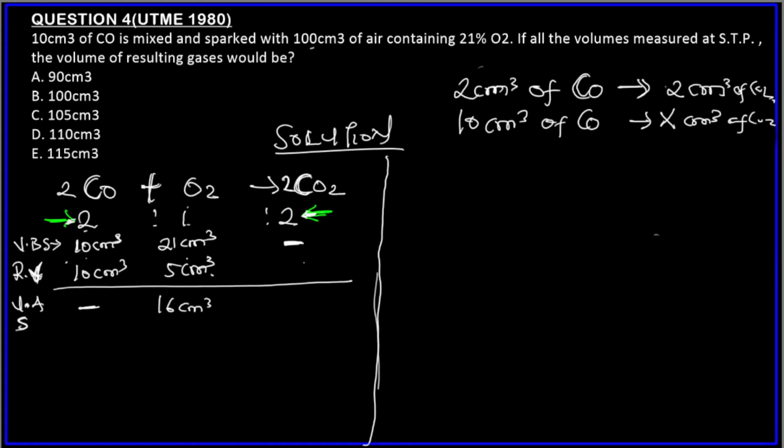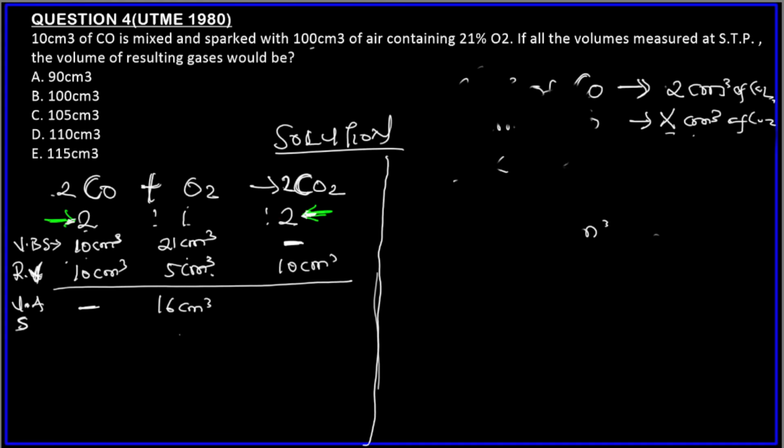Remember I said that once the limiting reagent and the product have the same stoichiometric coefficient, the same volume will be produced. So 2 times x is 2x, and 2 times 10 is 20. Divide both sides by 2, we have 10 cm³. So 10 cm³ of CO2 was formed.